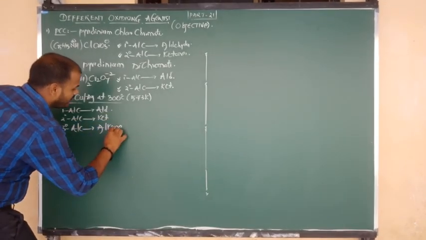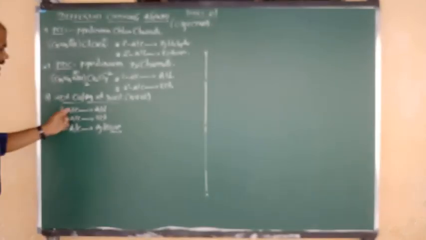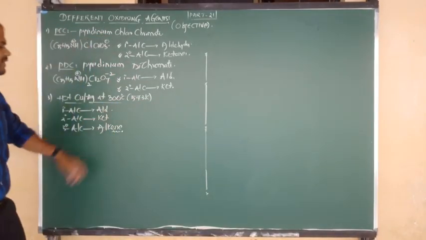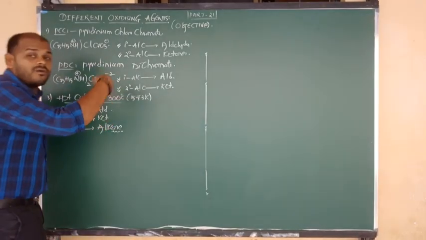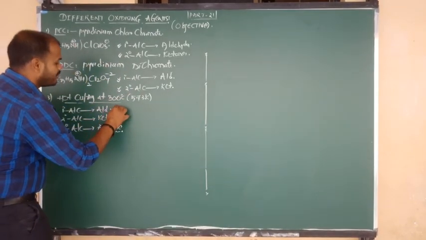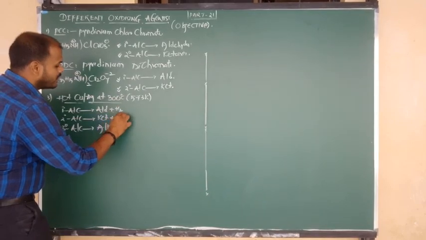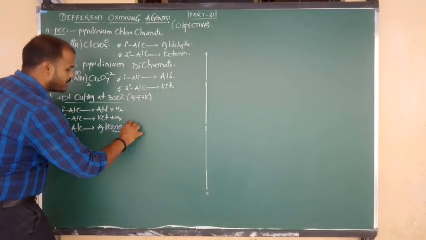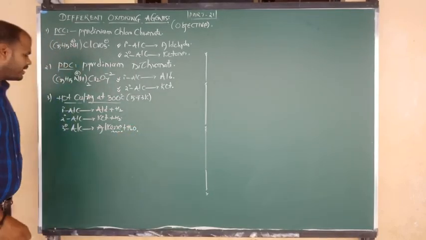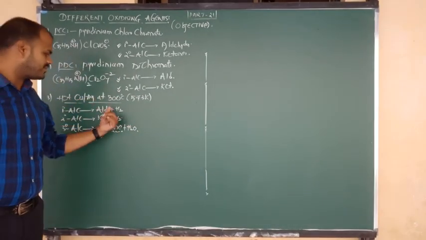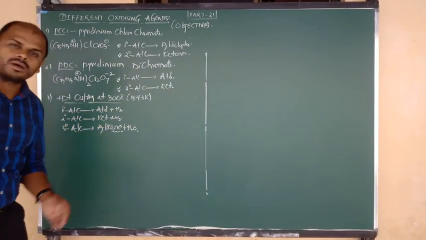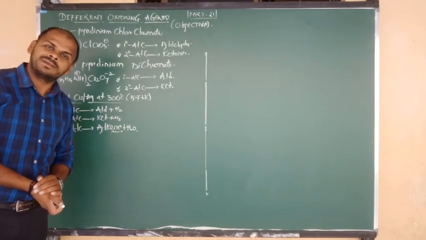I told you this is important. Primary alcohols, upon passing over hot copper or silver, give aldehydes after dehydrogenation, minus H2. Secondary alcohols give ketones, also with minus H2. But tertiary alcohols undergo the process of dehydration. Primary alcohols give aldehyde, secondary alcohols give ketones, and tertiary alcohols form alkene.